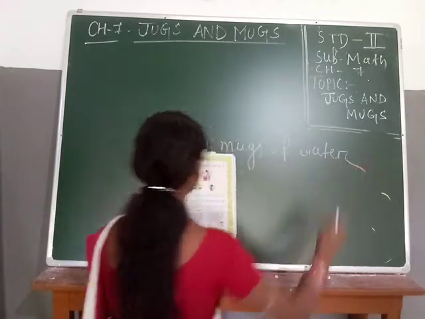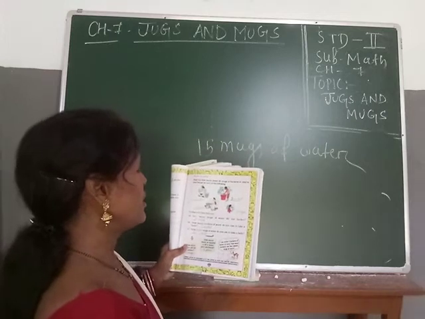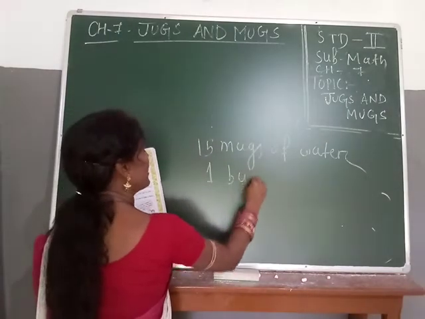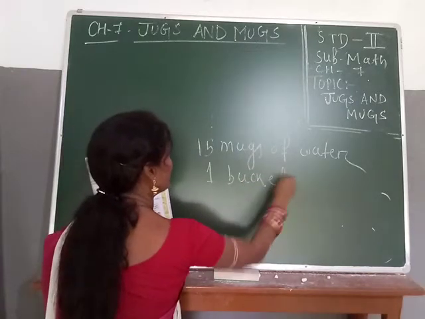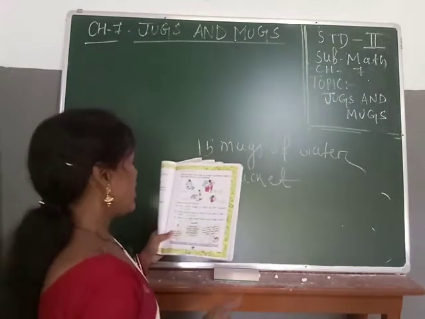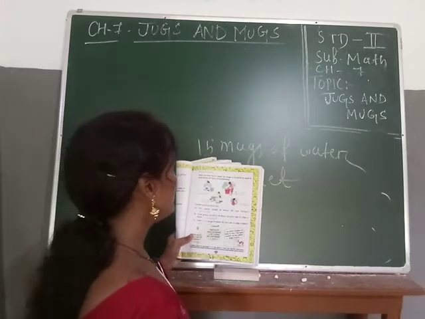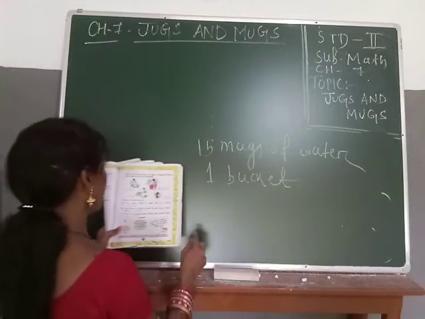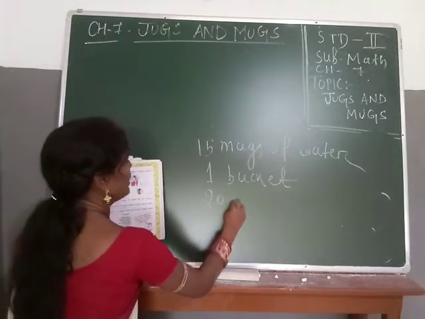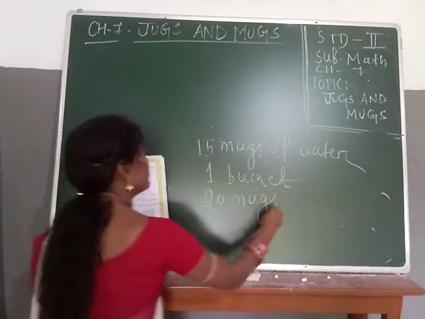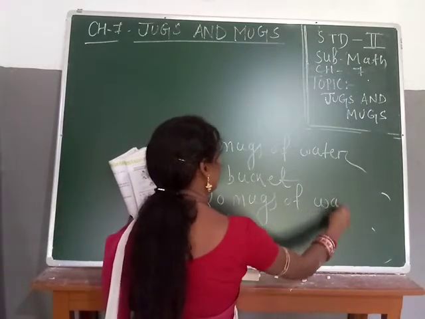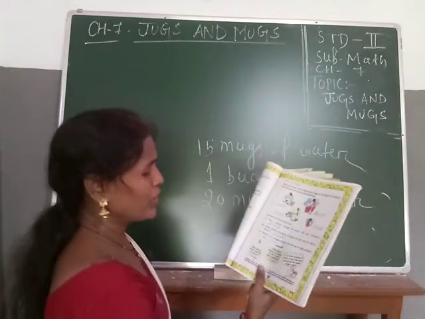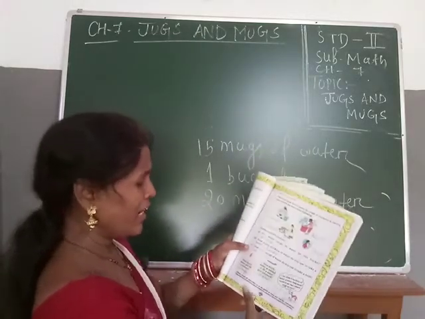Okay. Next, teacher, how many buckets of water do you use to take a bath? Only 1 bucket, because we will not waste our water. Next, teacher, how many mugs of water do you use to take your bath? That one is how many? Your 20 mugs of water. Complete, students? Now, next come to how much water will fill a bucket.